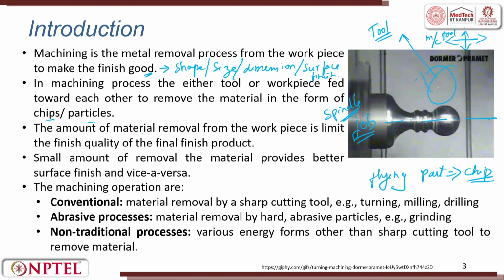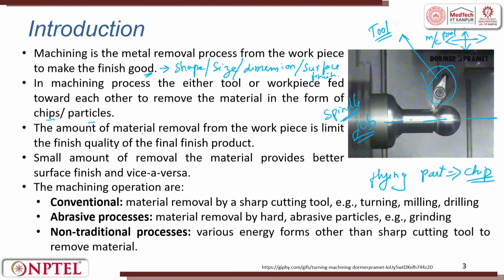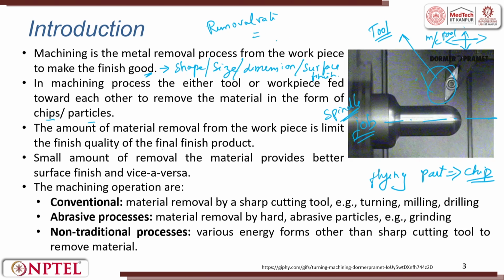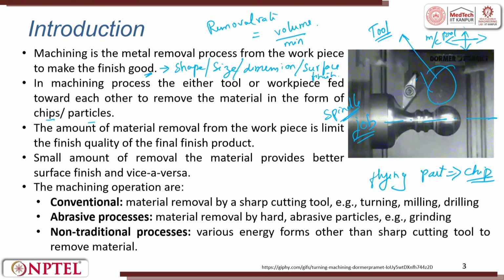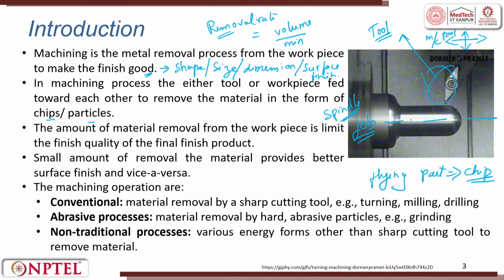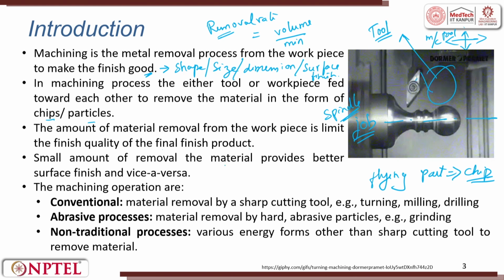So, the material removed in a given minute is the material removal rate. The moment I say rate, there has to be a time component. So, the volume of material which is removed in a minute is called the material removal rate. The amount of material removal from the workpiece is limited by the finished quality of the final product. The smaller the removal of material, the better the surface finish, and vice versa.